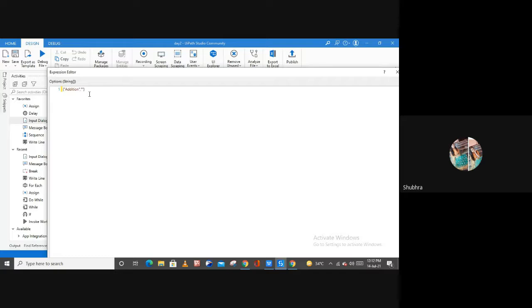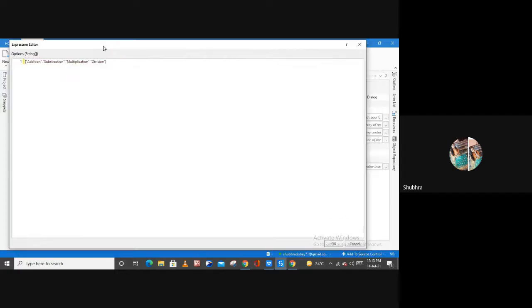Then inside other quotation marks let me type subtraction, and then use a comma and double quotation marks for the other option. Similarly, if you want to provide more options, you can just put commas to separate them and put your other options inside double quotation marks. Now let me hit OK.